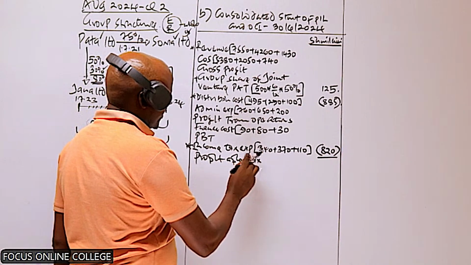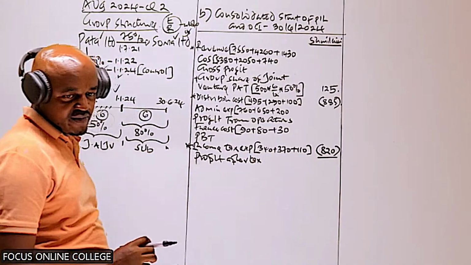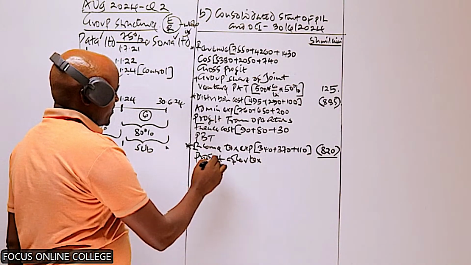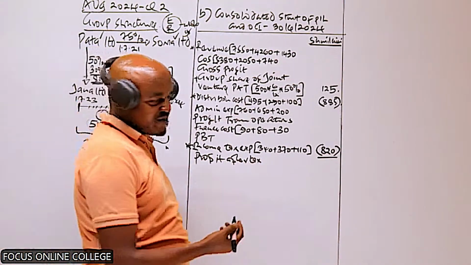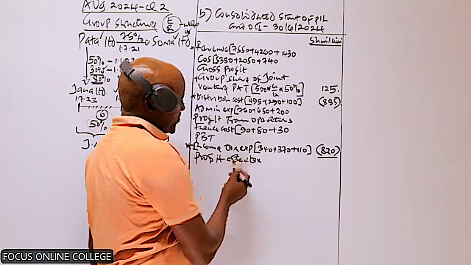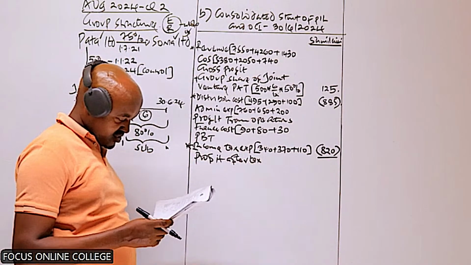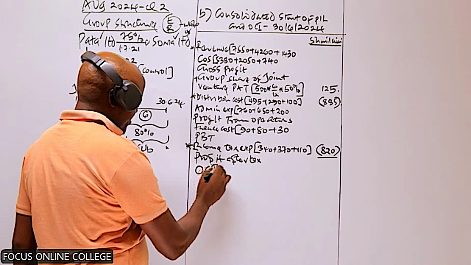I need a confirmation whether that figure is correct. Are you getting a figure of 820? Okay, yes. So then below that, we add other comprehensive income, OCI.